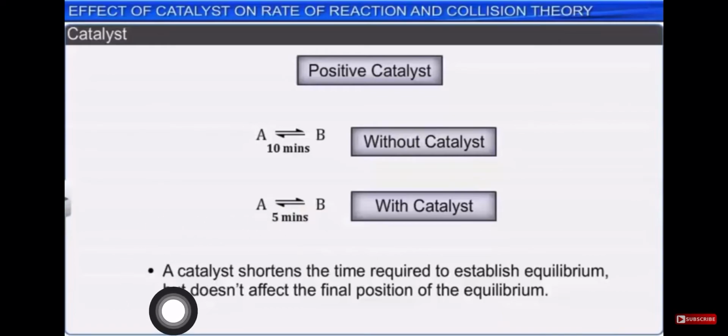In other words, a catalyst shortens the time required to establish the equilibrium, but does not affect the final position of the equilibrium. It reduces the time taken by the process, but does not change the final position of the equilibrium.